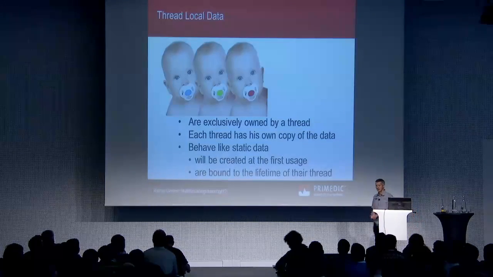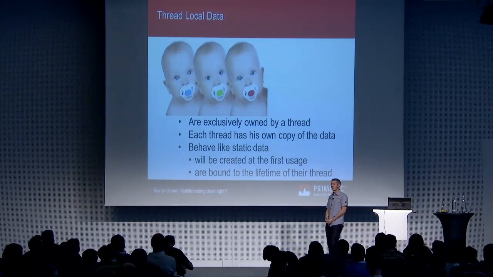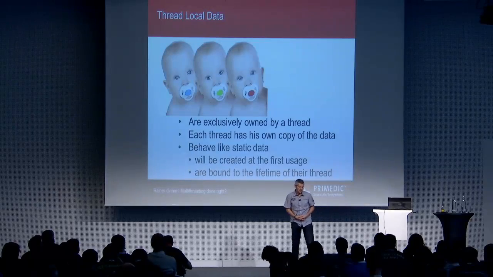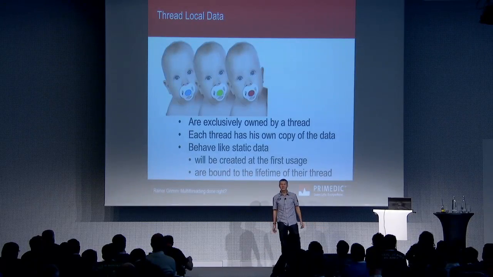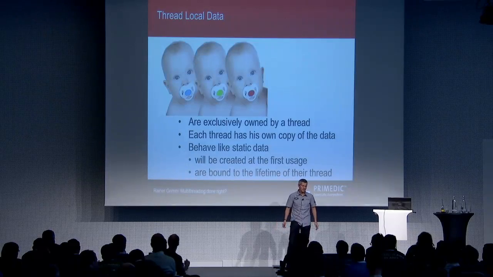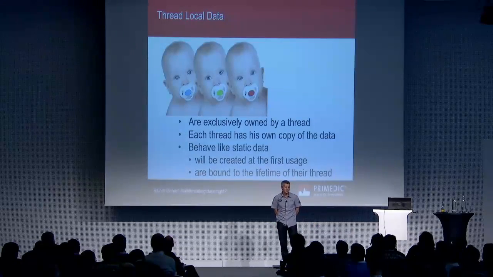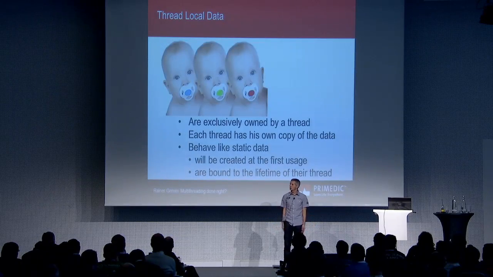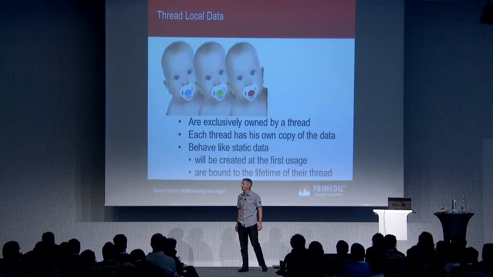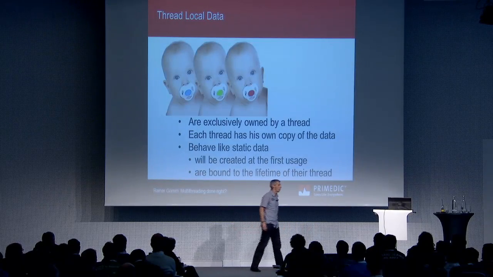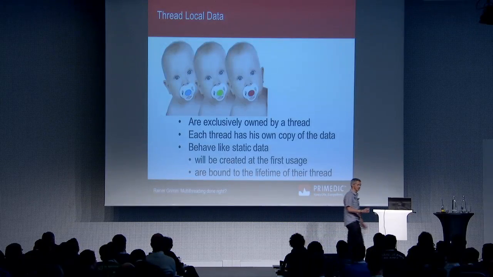Now you know thread local data. We have thread local data in C++. Each thread has its own copy of the data. Each thread exclusively owns this data. And it behaves like static data. It will be created at first usage, and thread local data is bound to the lifetime of the thread. What's the problem with this example?